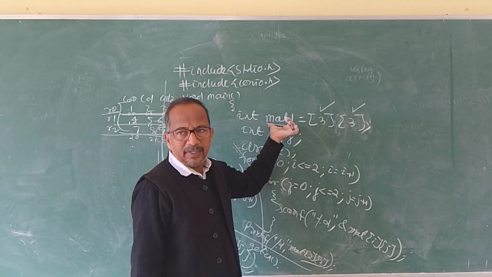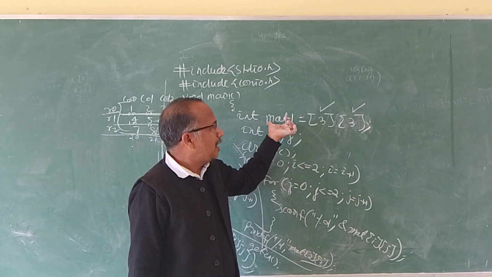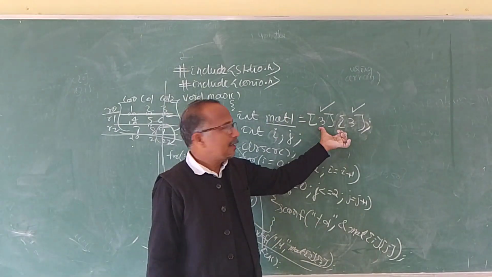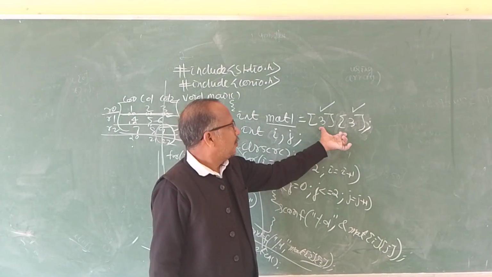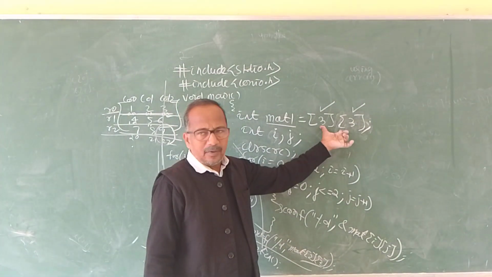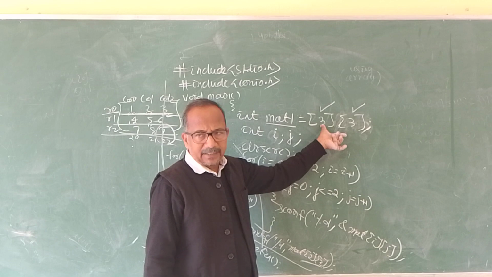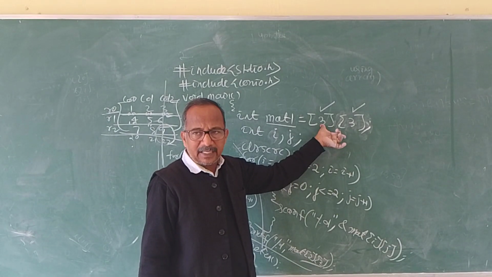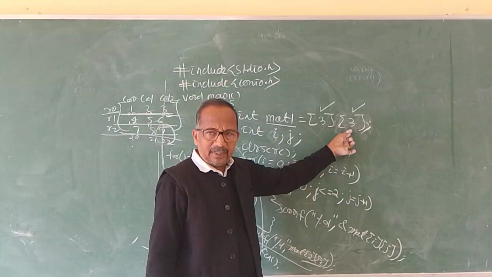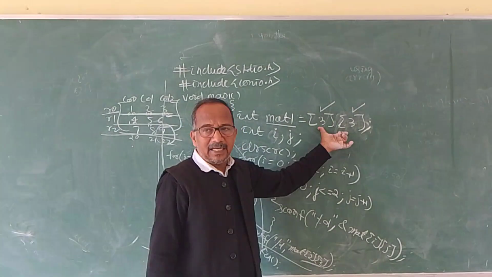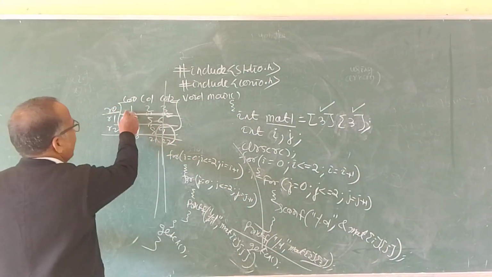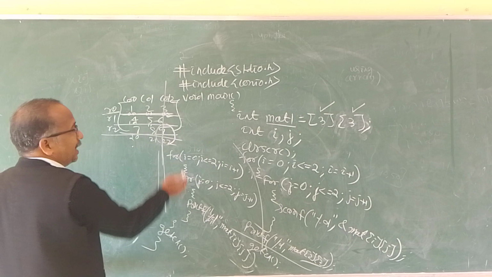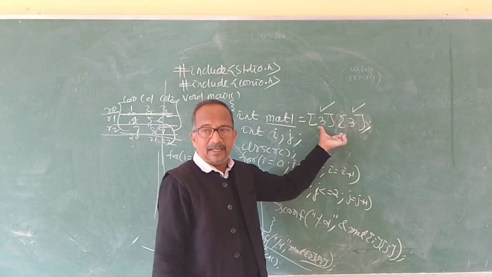It is not a common variable, it is an array variable, and here there are two subscripts, one is row and one is column. Maximum 3 elements are there in the rows, and in the column there are also 3, so 3 by 3 means 9 elements. The total size of the array is 9.